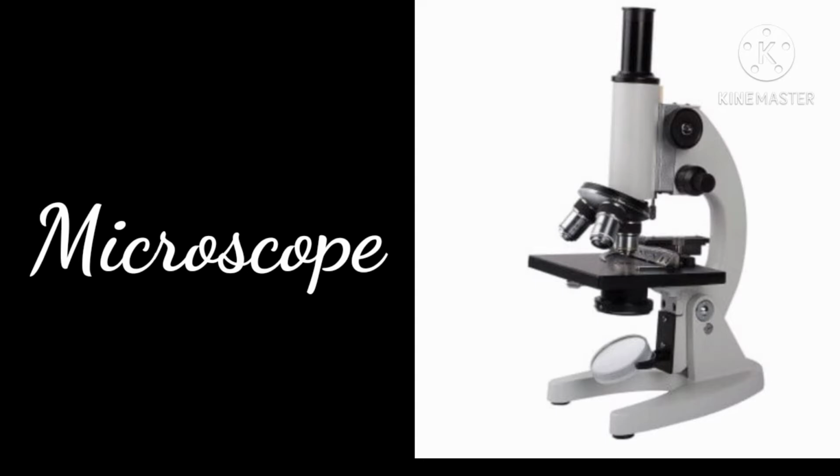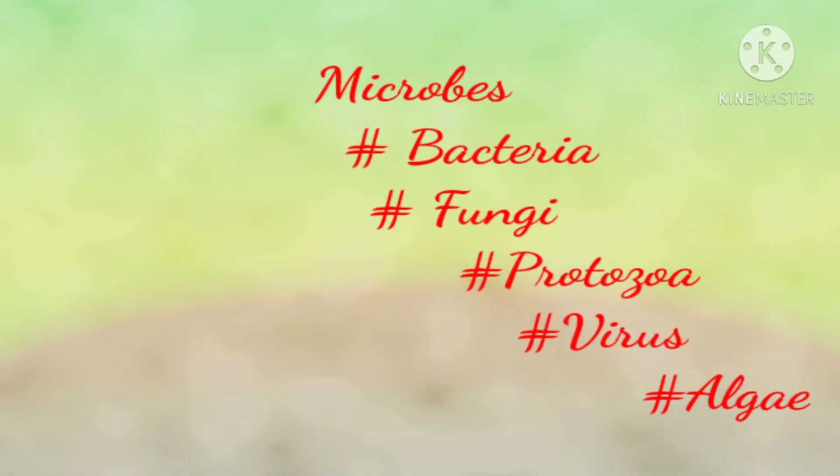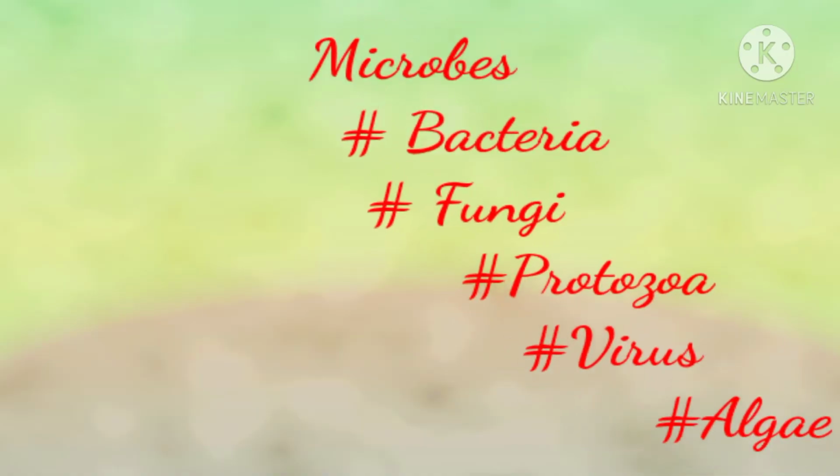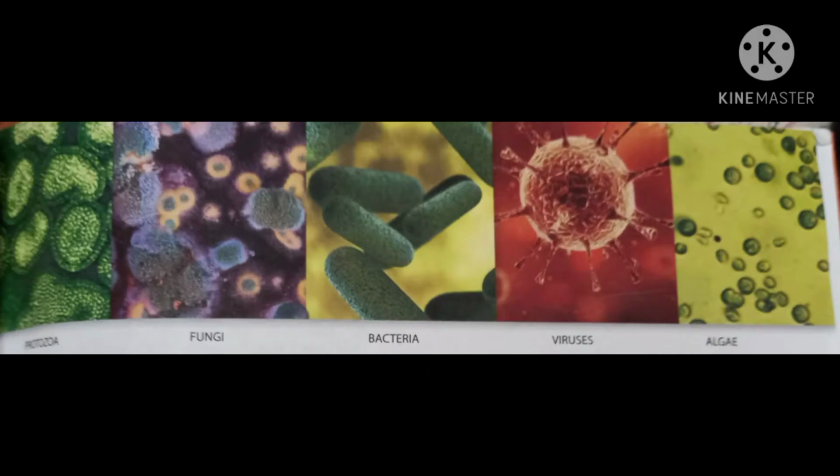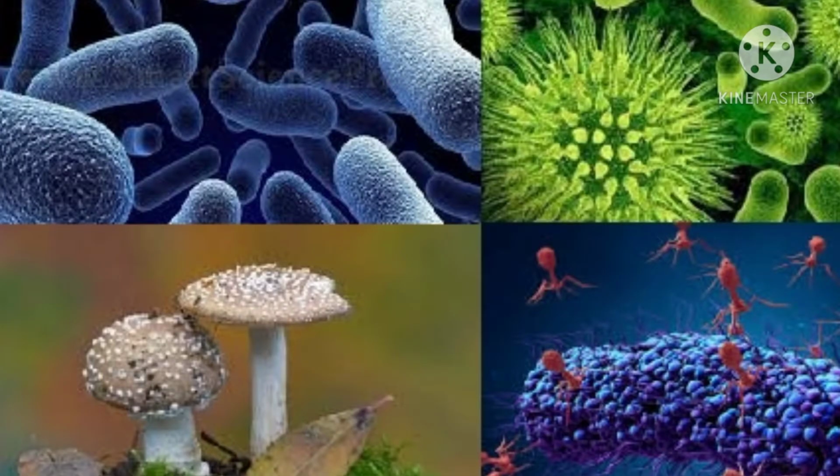Microbes are basically divided into 5 groups: bacteria, fungi, protozoa, virus, and algae. Some microbes are useful to us and some are harmful for us. Viruses are small agents that can grow only inside the body of a living organism. Fungi grow on dead and decaying plants and animals. Some examples of fungi include mushroom, molds, and yeast. They cause skin diseases such as ringworm.